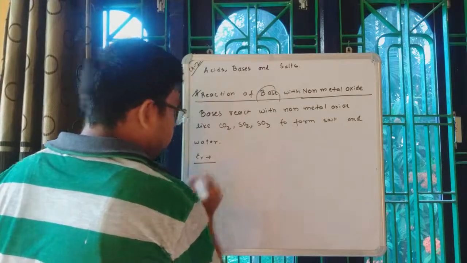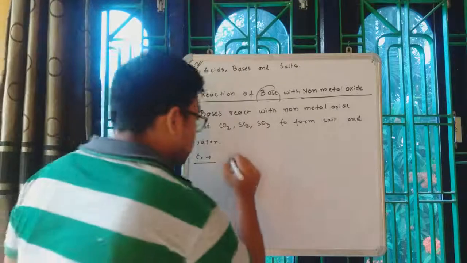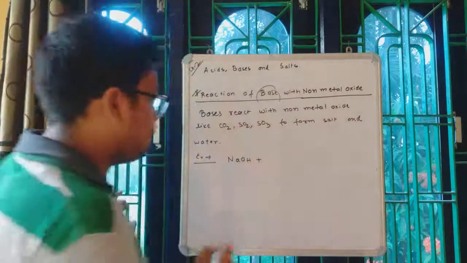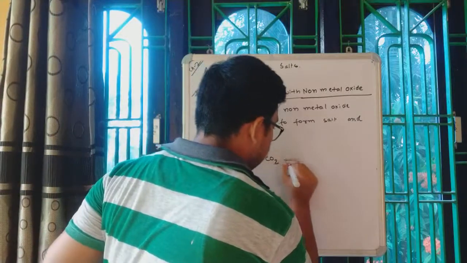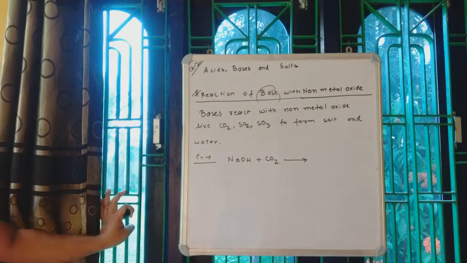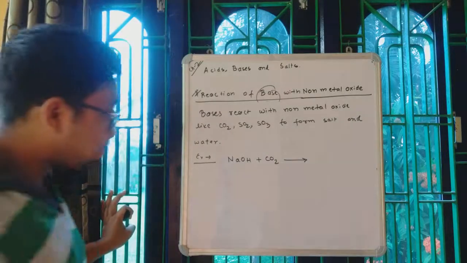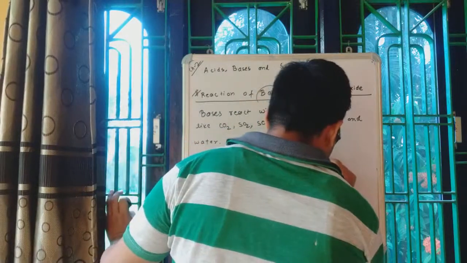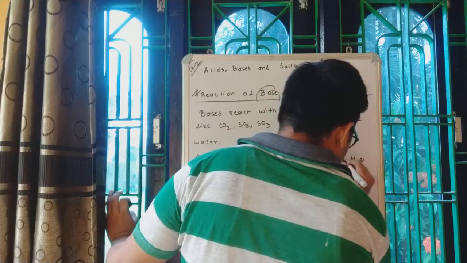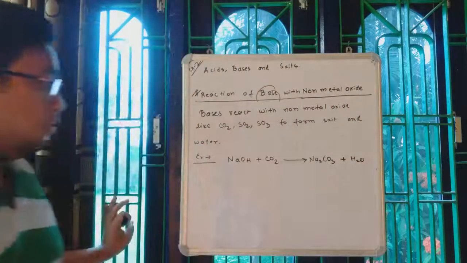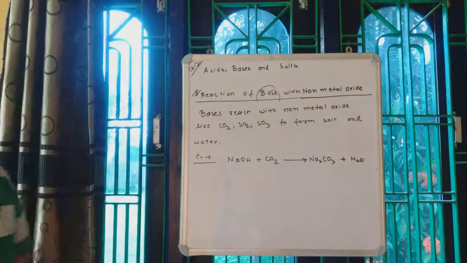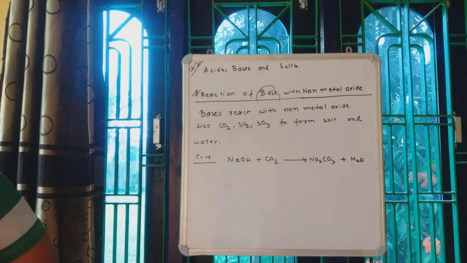For example, let's take the first example. NaOH, sodium hydroxide, plus let's take carbon dioxide. So when NaOH reacts with carbon dioxide, it will give you Na2CO3 plus H2O. We are getting one salt, and along with the salt we are also getting water.